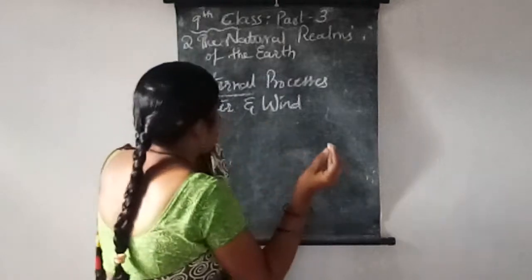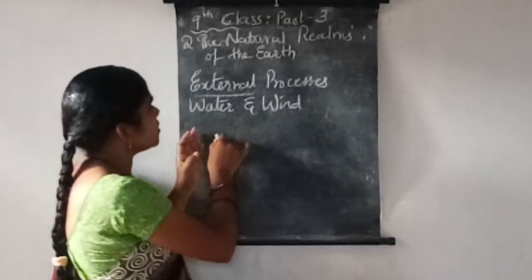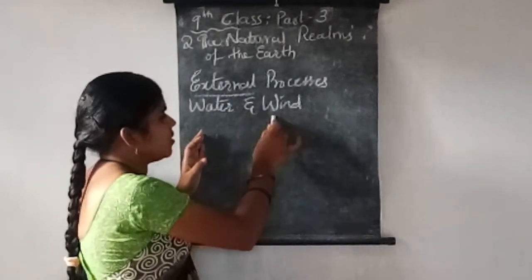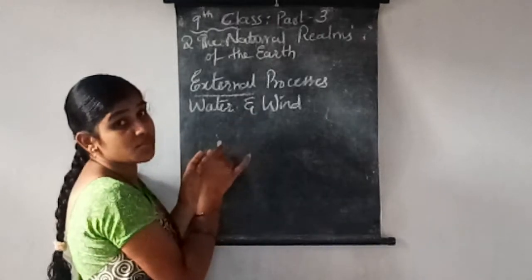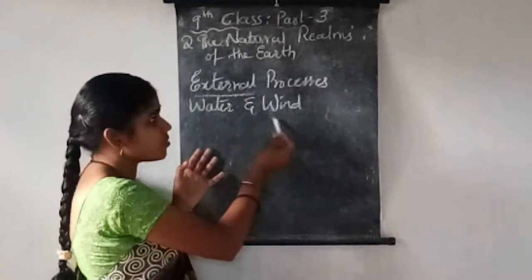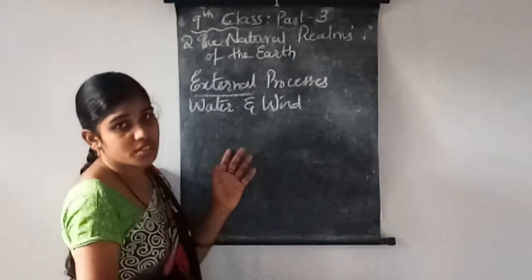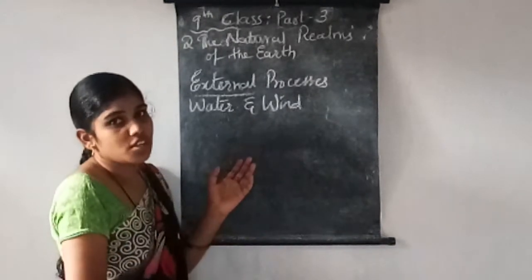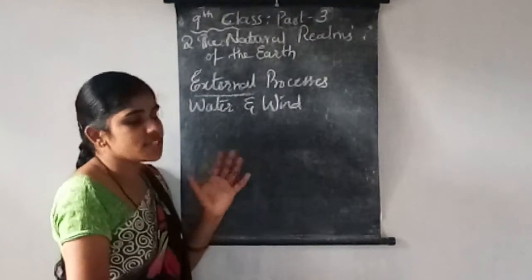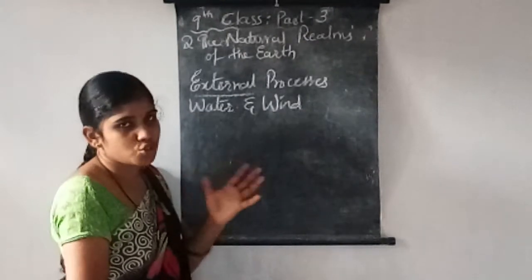Water and wind, these are very simple things. We think, how can these two change the whole surface of the earth? How is it possible? It is impossible, in this way we used to think.